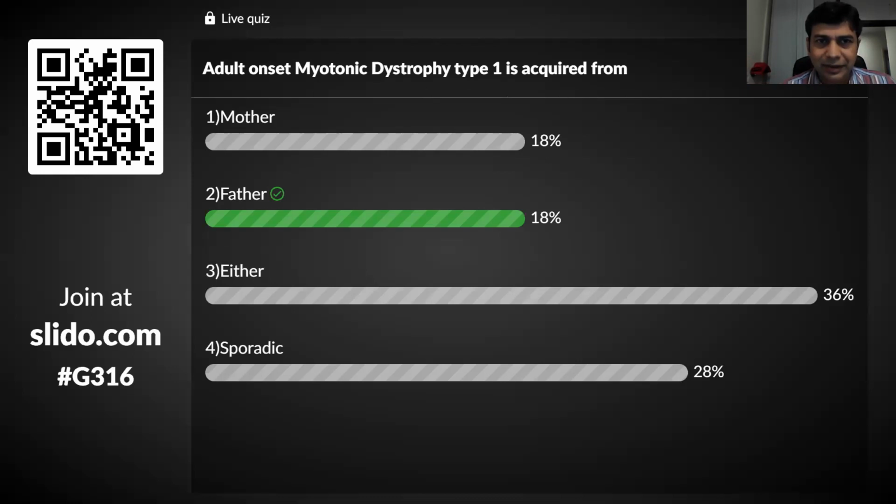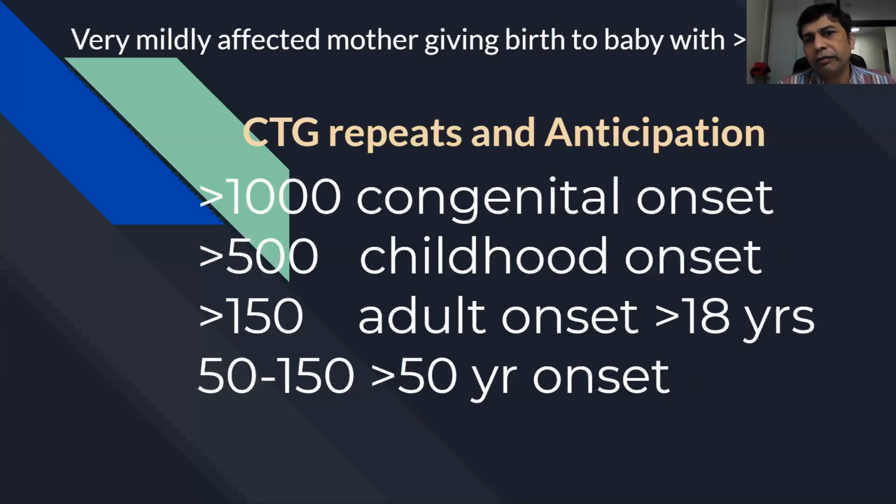Remember, we know that it's a CTG repeat disorder. There is a phenomenon of anticipation, and when you have a congenital onset, meaning more than 1,000 repeats, it comes from the mother. So you have a baby with congenital myotonic dystrophy with a fish mouth appearance, and you will always check the mother first. The mother may be very mildly affected; she will come to know at that time only that, okay, I am also suffering from a very mild myotonic dystrophy.